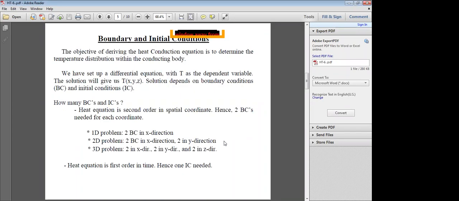Next topic in conduction heat transfer: boundary and initial conditions. Sometimes while solving any problem, you have to apply the boundary conditions and you have to give some initial condition. For example, just like a wall, what is the outside temperature initially, and what is the inside temperature initially. After some time, what is the inside temperature, what is the outside temperature. Those are the boundary conditions and initial conditions.